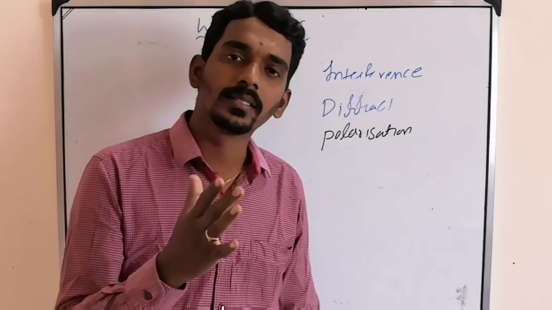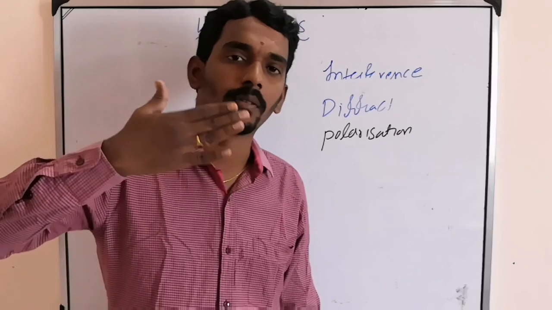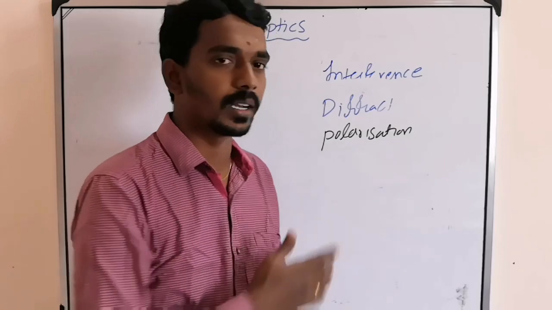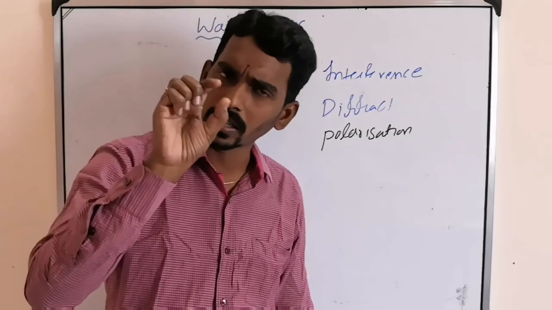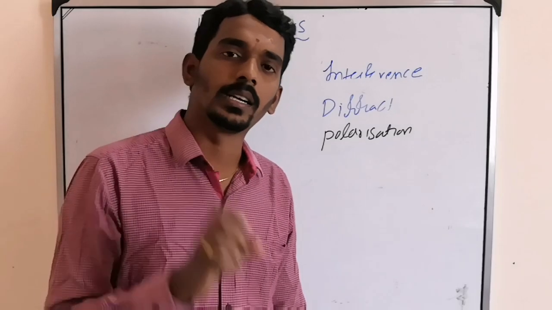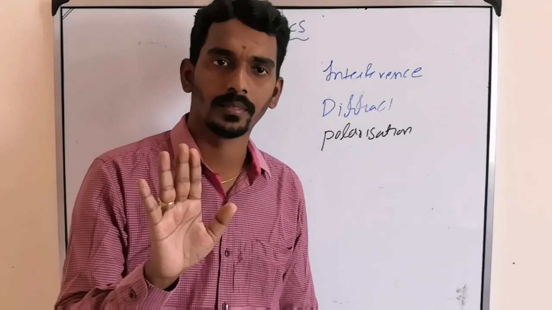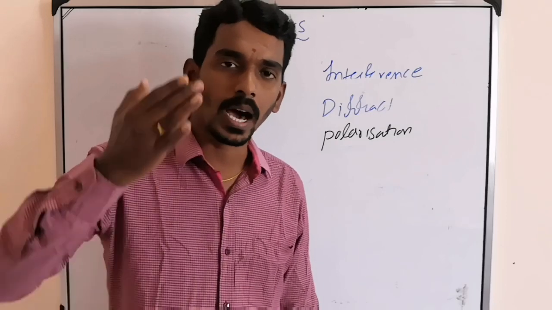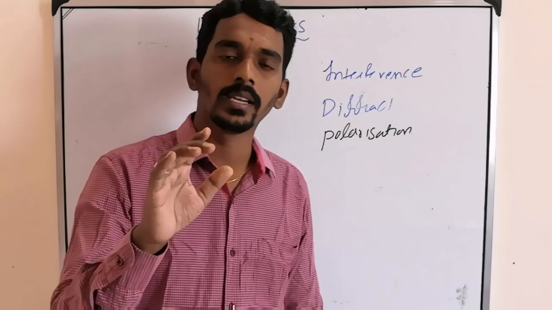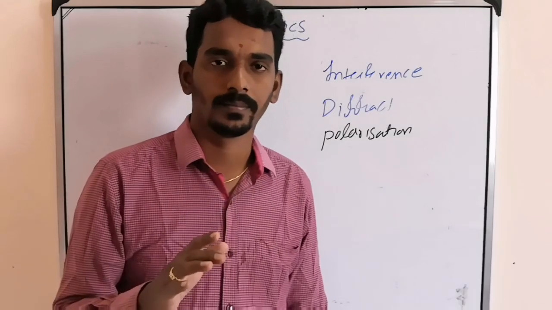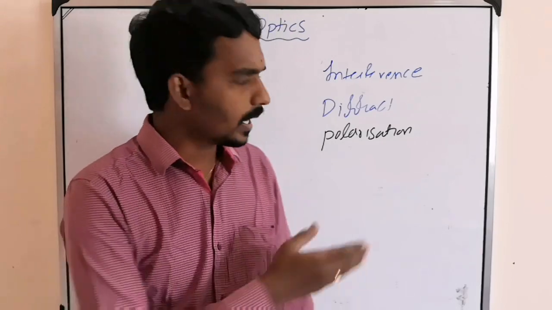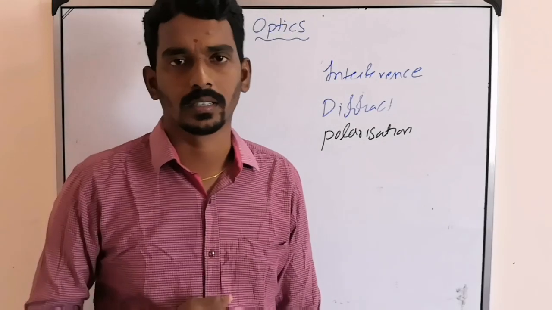What actually happens is, it will cut a portion of light when it passes through it. So that is called polarization. When the light passes through that glass, a portion of light is cut by that glass, it will stop a portion. Only a part will enter and be exposed to your eye, so that your eye feels cooler than without glasses. So that is the simple meaning of polarization.